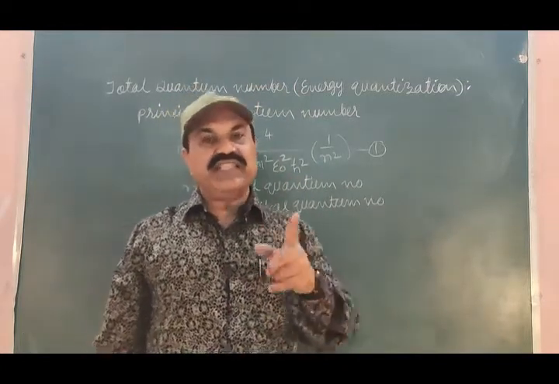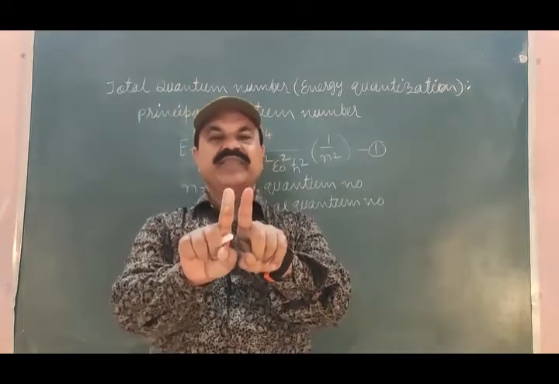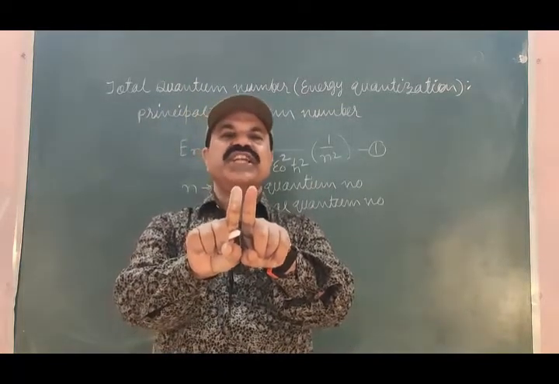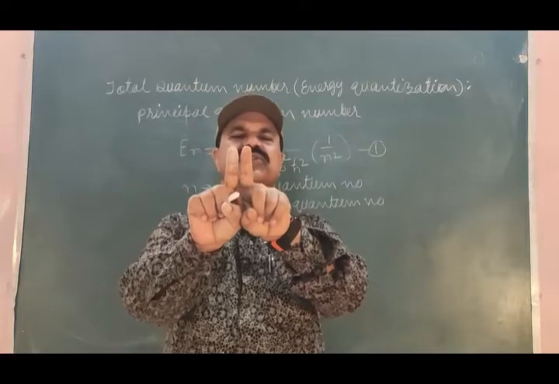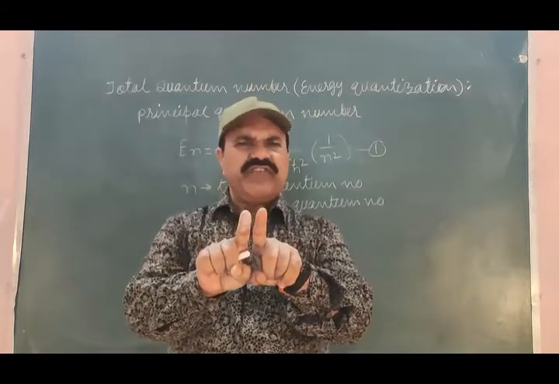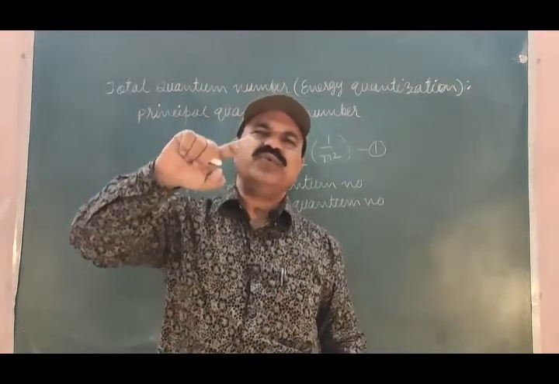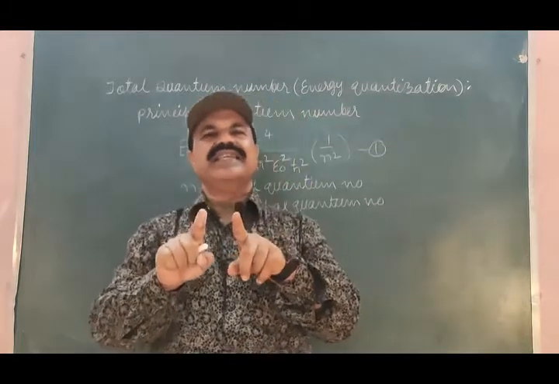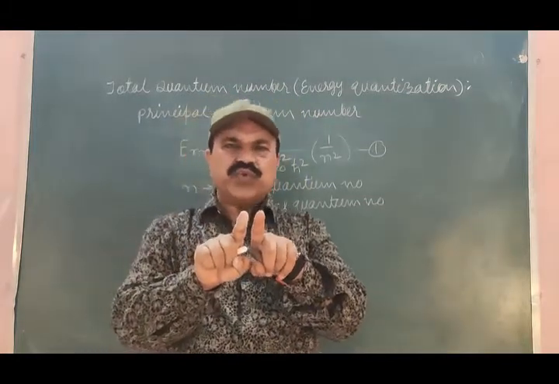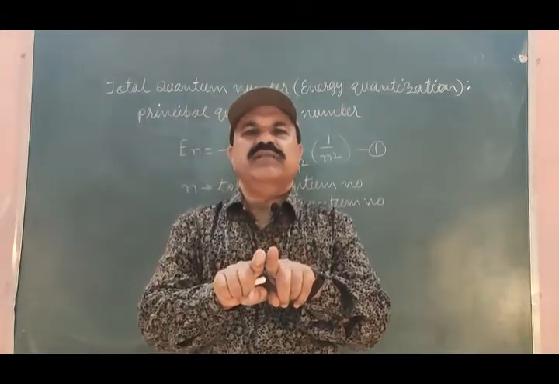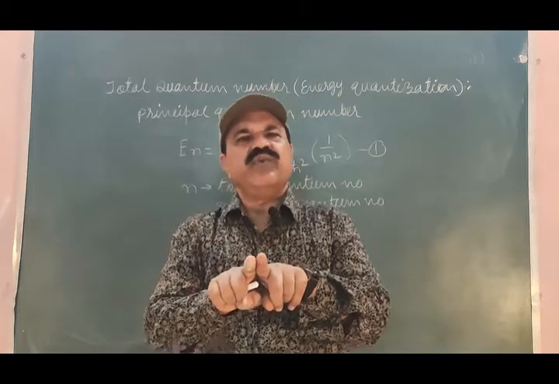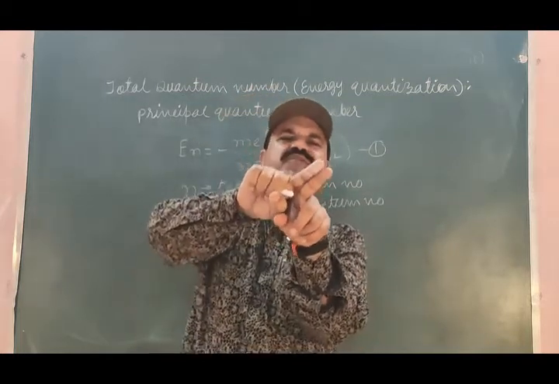It is actually there, but the separation between consecutive energy levels of the earth is very, very small as compared to the energy levels itself. It is too small to be observable. It is so small that we cannot observe the separation between these two.